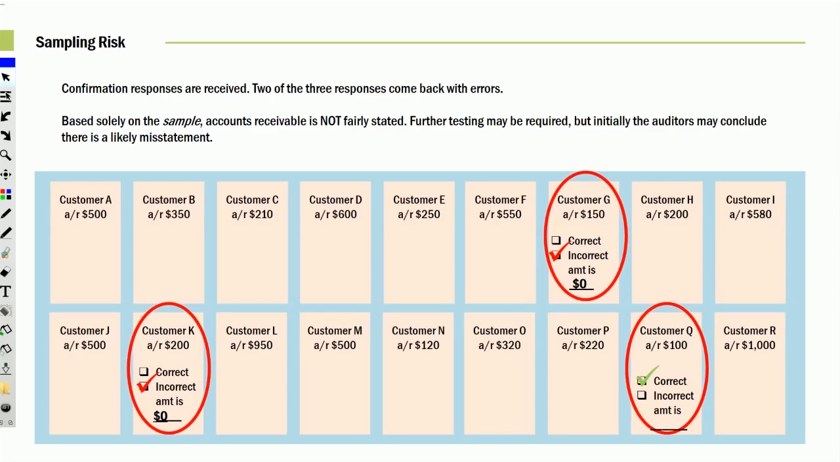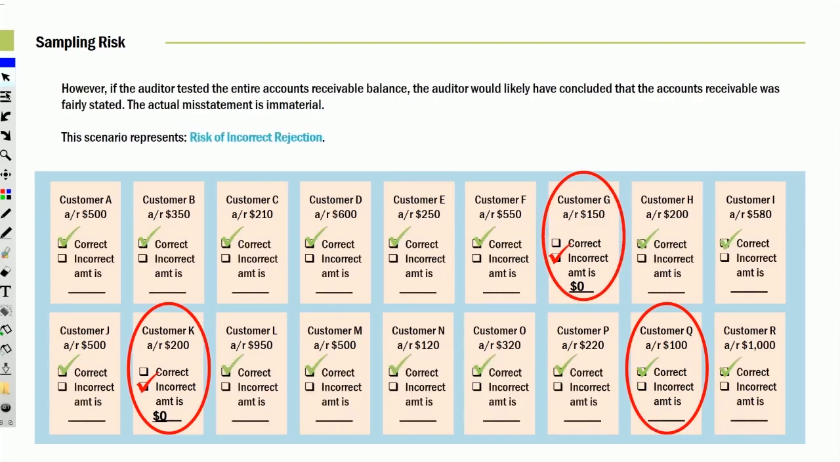In this case, customer G said it's wrong, customer Q said it's right, customer K said it's wrong. 2 out of the 3 are wrong. Based on this, we conclude that accounts receivable was not stated fairly, but the actual misstatement is immaterial.